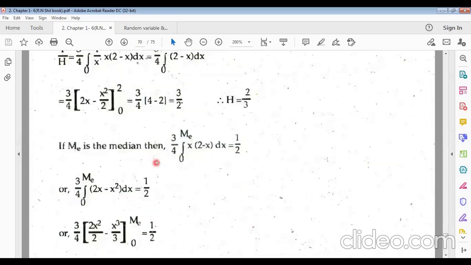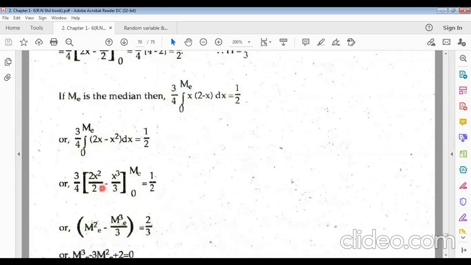Okay. Now what will the median be? The median formula: integral from 0 to median of f of x dx equals half. This is the formula for the median. Now f of x dx from 0 to median, this is twice x minus x square. The integration of twice x is x square by 2, x square by 2.